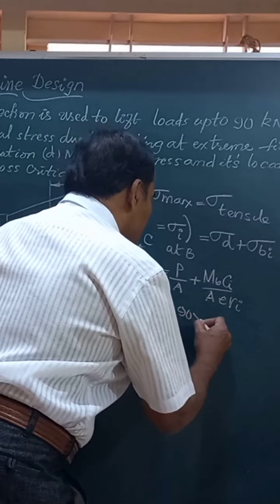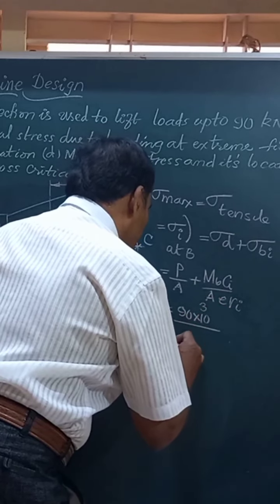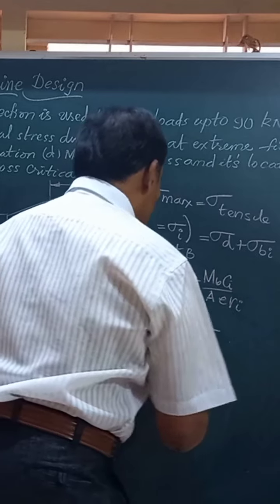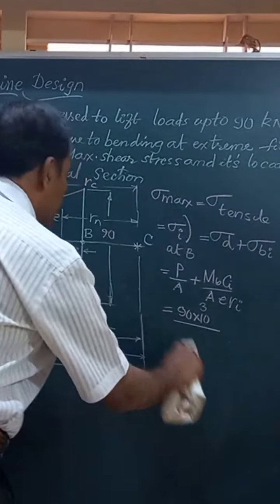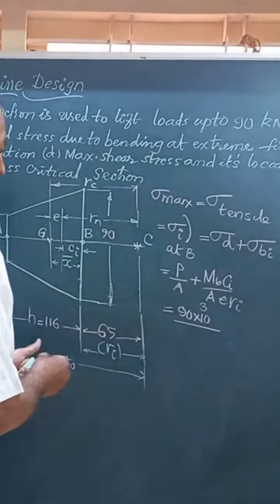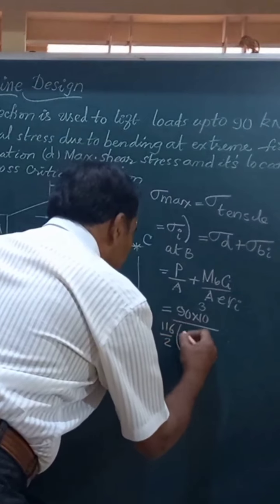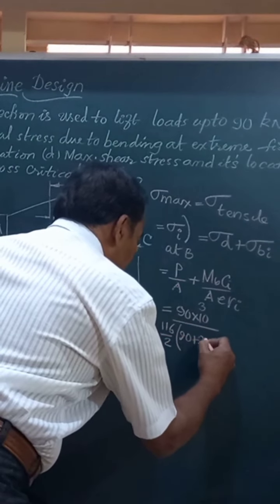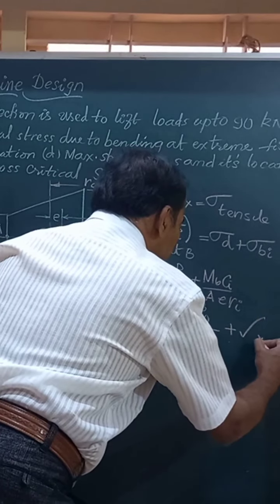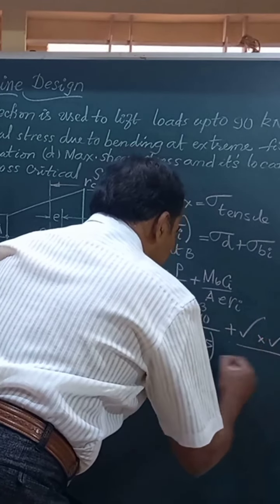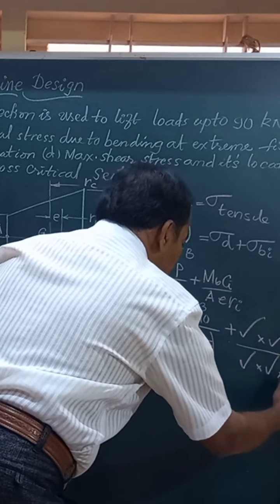Load is 90 kilonewton, convert that to Newton. Area is pi by 4 d square, that is, it is not pi by 4, area already we have calculated as half the height into sum of the parallel sides, that is h by 2 bracket 90 plus 25. Area, bi plus b naught, plus mb value have calculated, ci we have calculated, again area is the same, e we have calculated, ri is 65.